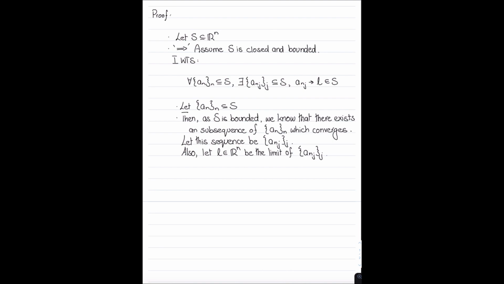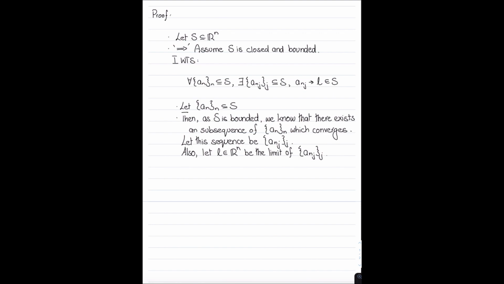Okay, so two things. What we have already shown so far is that S is bounded. We use the fact that S is bounded, and the lemma that we proved in the previous video, which said that every bounded sequence in R to the power of n has a convergent subsequence. This is clearly a sequence.